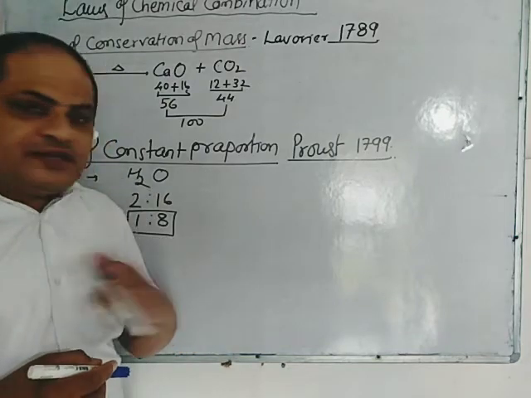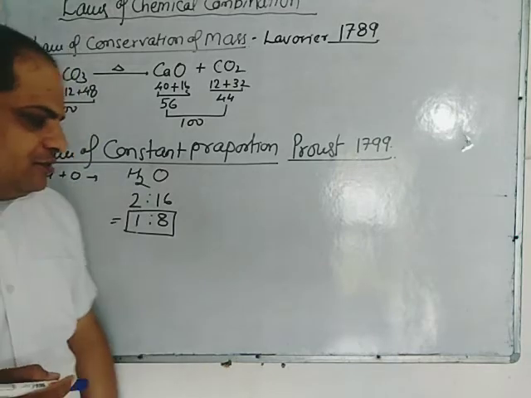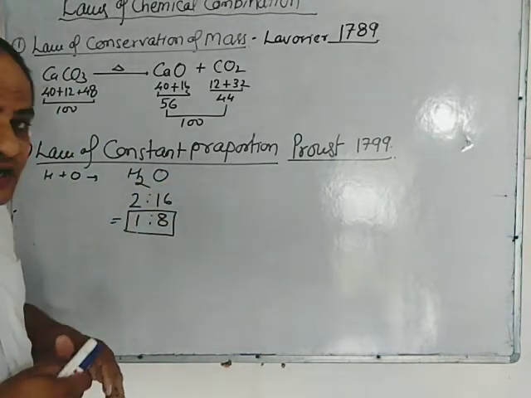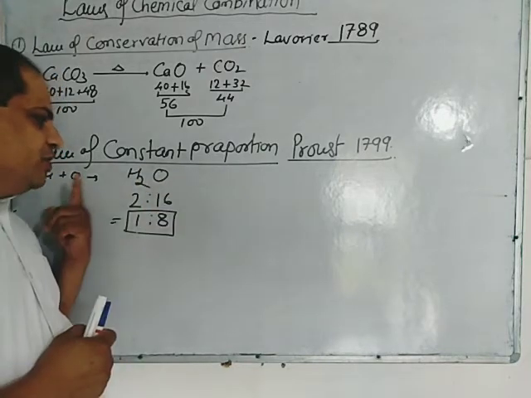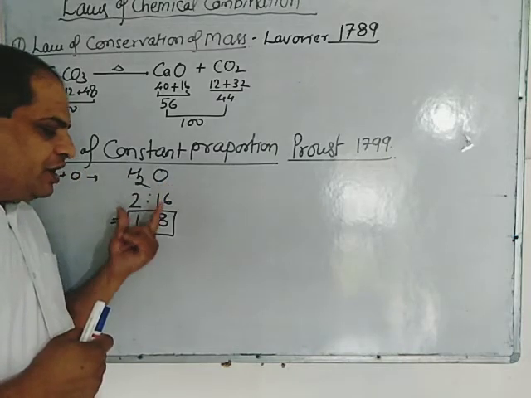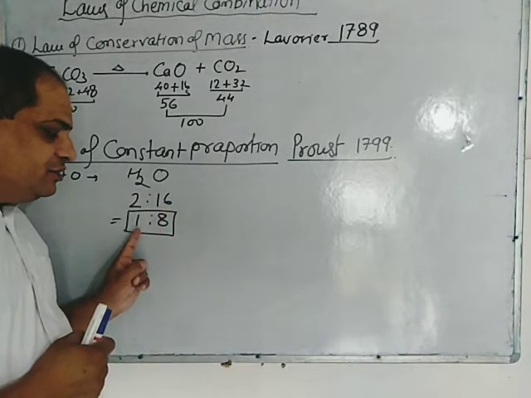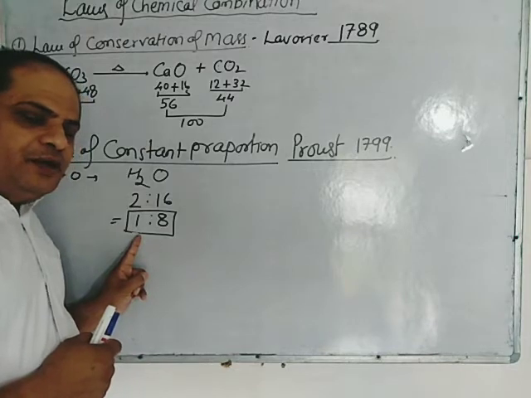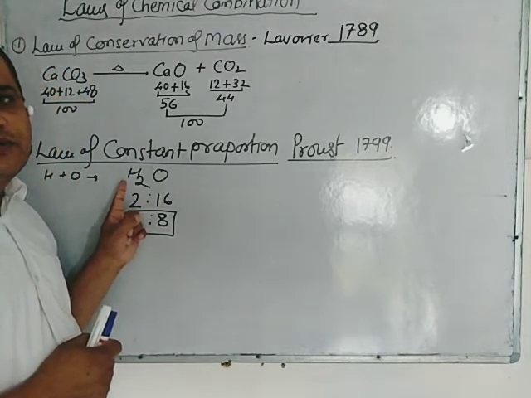So it doesn't matter what is the source of the compound. So this is the law of constant proportion. Once again you listen. According to this law, when two elements combine to form a compound, the ratio of mass of the elements in that compound is always found to be the same irrespective of the source of the compound.